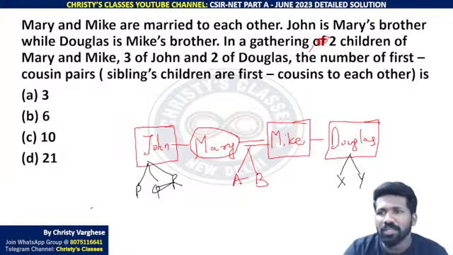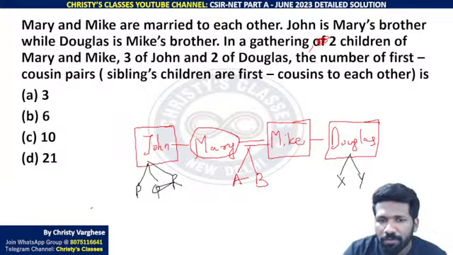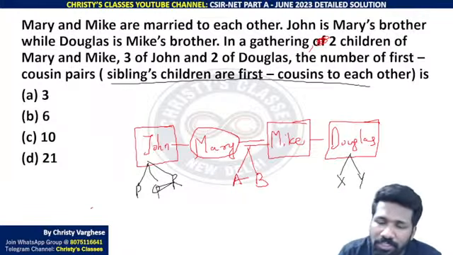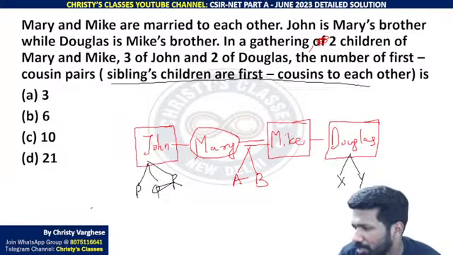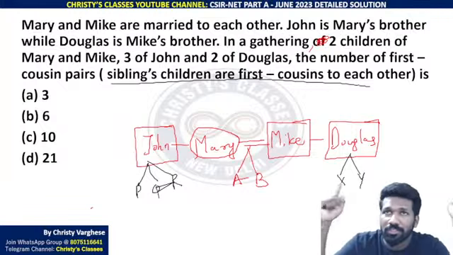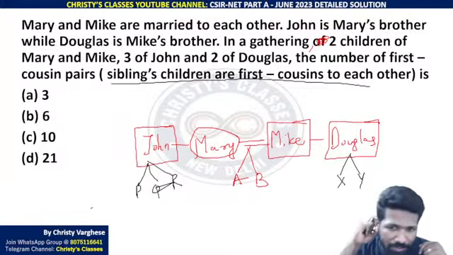The number of first cousin pairs is asked. First cousins, as you know, are siblings' children. Your first cousins will be your father's siblings' children and your mother's siblings' children. Sibling means brother or sister. Your father's brother's child is your first cousin, and your mother's brother's child is also your first cousin. Imagine your own first cousins; that will help you understand this question better.